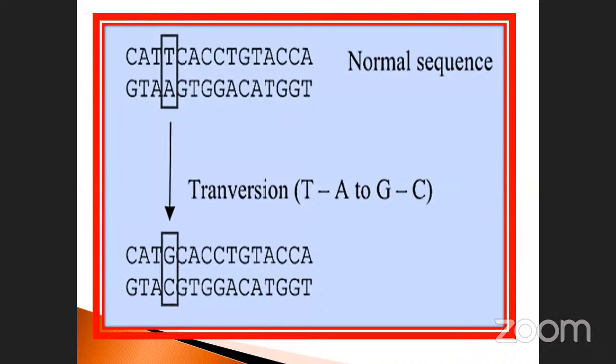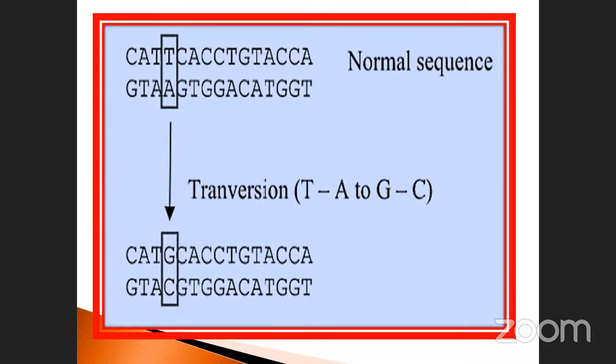Adenine is a purine molecule, thymine is a pyrimidine molecule. Here guanine is a purine molecule, cytosine is a pyrimidine molecule. This is replaced in the fourth place: 1, 2, 3, fourth place. T and A are here, but here replaced by G and C. So the sequence is completely changed, or mutated. So this is called transversion.